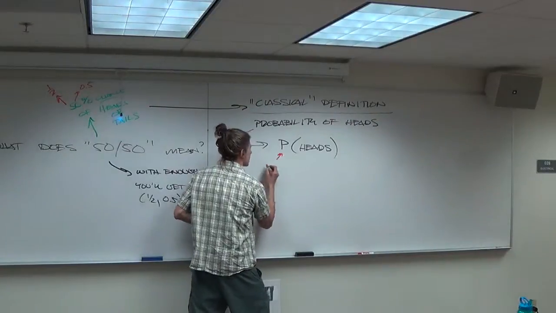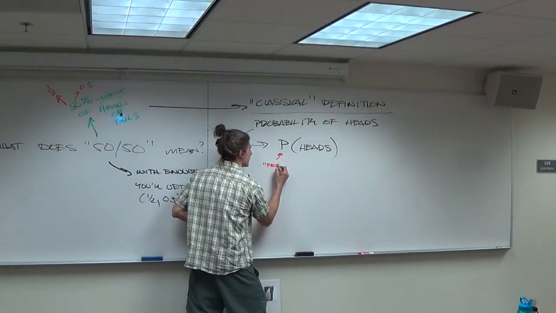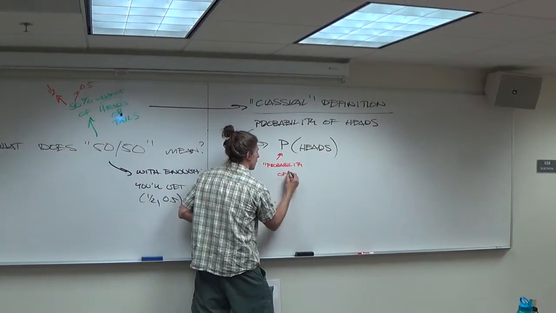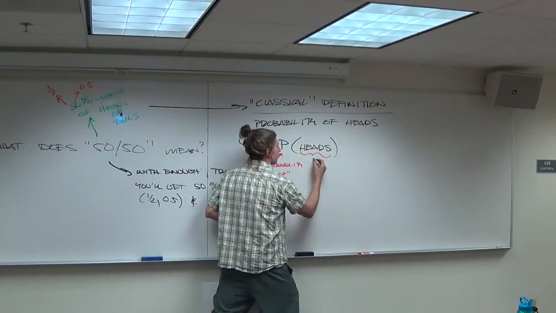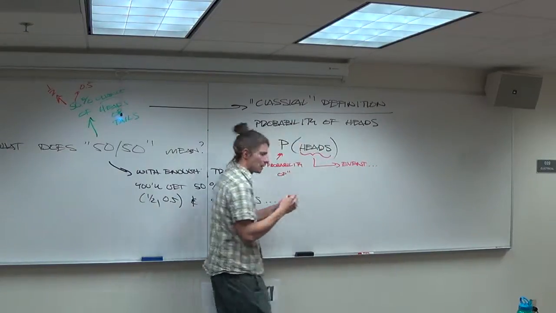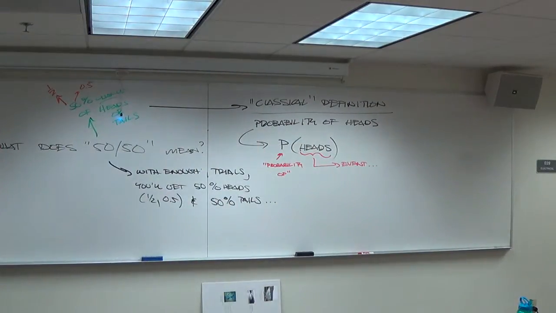Let's make some definitions here. So this right here is probability of. And this right here is called an event. An event is just a formal term. You can probably forget it if you want to. If you want to talk about it longhand, all it says is you're interested in something.